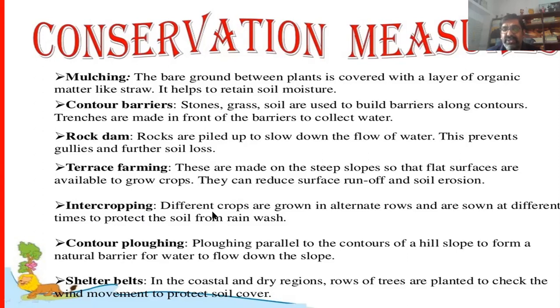Intercropping: instead of using a single crop, use mixed crops. It is also a good thing for the conservation of resources. Contour ploughing: ploughing along the hill slope forms a natural barrier to water flowing down the slope. Shelter belts: in coastal and dry regions, rows of trees are planted to check the wind movement and protect the soil cover. So these are the conservation measures for soil.